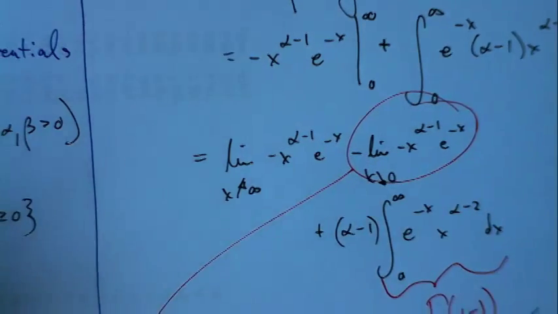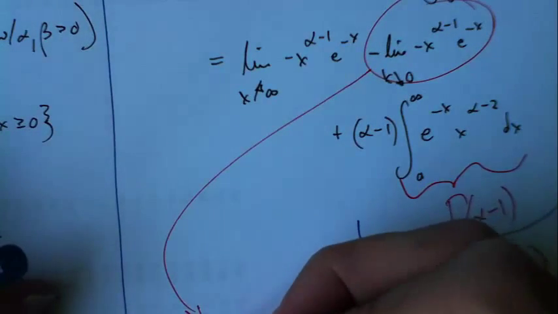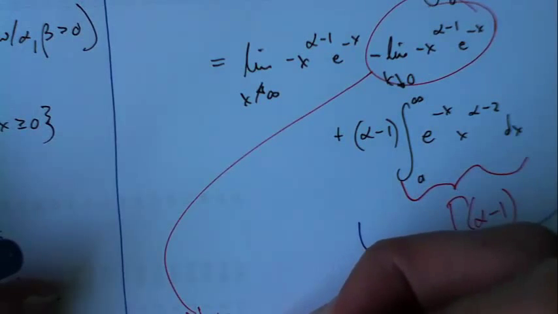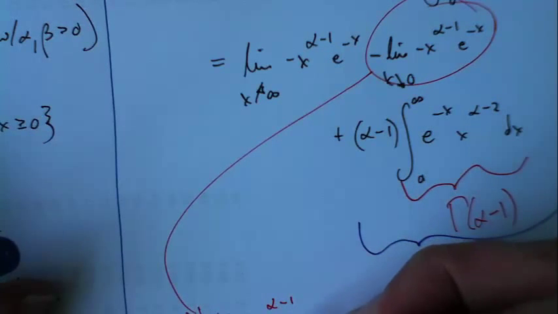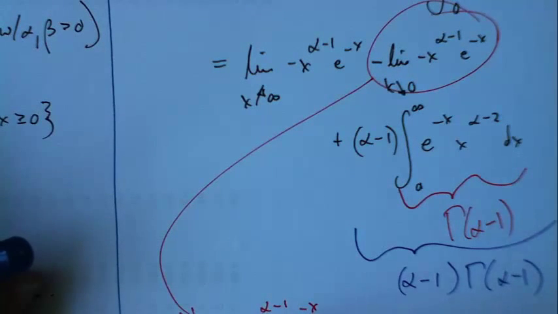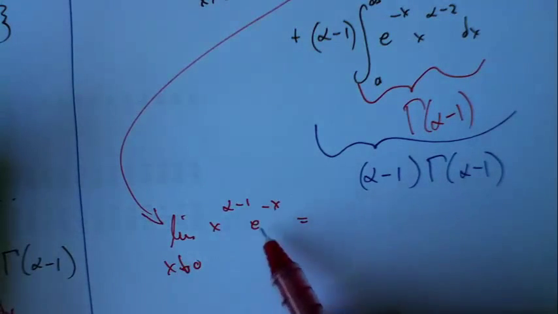Okay. I take the limit as x goes down to 0 of that stuff. What's the limit as x goes down to 0 of x to the alpha minus 1 e to the negative x? Well, the limit of the product is the product of the limits, right? Provided that everything is okay, nothing's exploding.